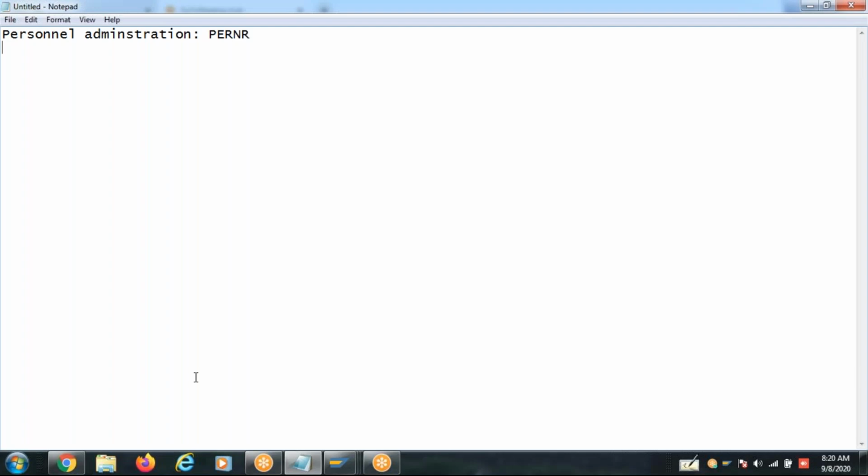Yeah, PA is the basic module for every submodule of SAP HR. So whether you want to learn benefits, time management, payroll, or compensation, PA is mandatory. Through PA transactions only. If it is employee data, it has to be PA transactions. It could be time data, benefits data, compensation data, travel data, or payroll data of an employee. It has to be a personal administration module transaction in PA.